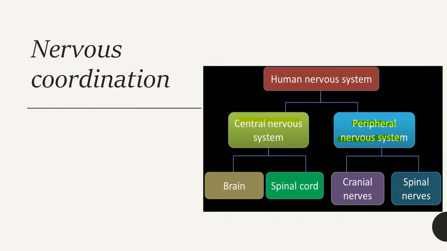The first one is cranial nerves and the second one is spinal nerves. Cranial nerves are the nerves that arise from the brain, and spinal nerves arise from the spinal cord. So this is the structure of our nervous system.